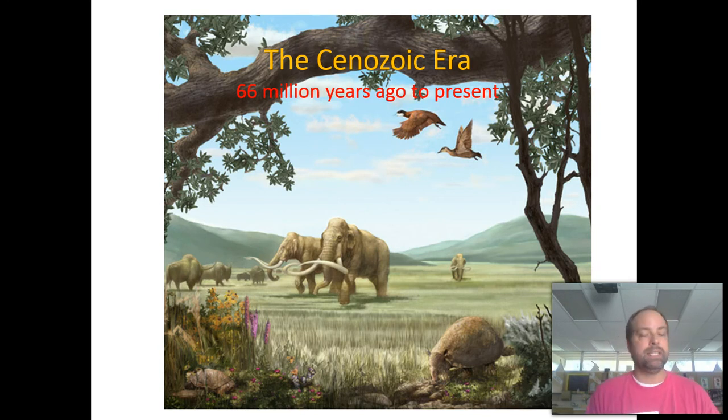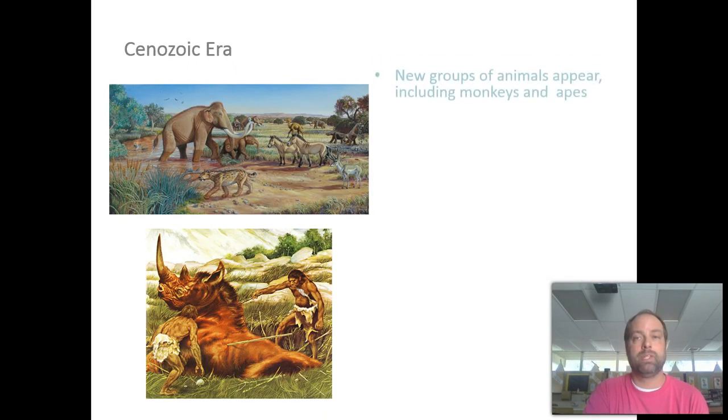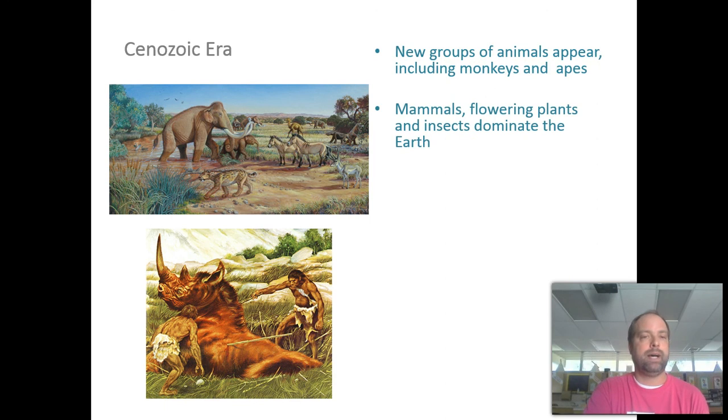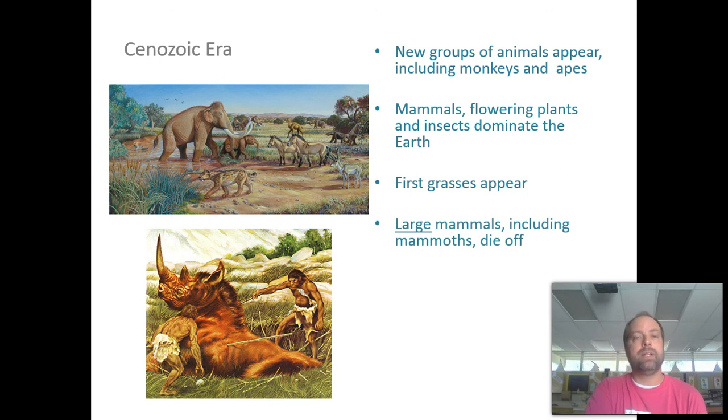If you can imagine the Cenozoic era, this is often called the Age of Mammals. Think about the movie Ice Age. Cavemen, woolly mammoths, things like that, that's the Cenozoic era. And not only did different animals evolve, but also plants as well.